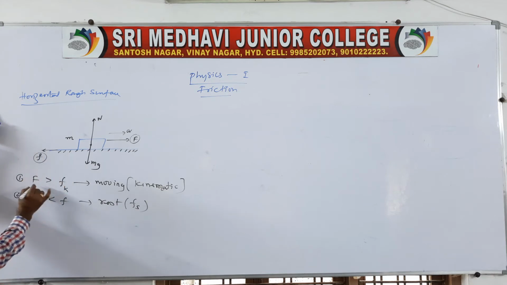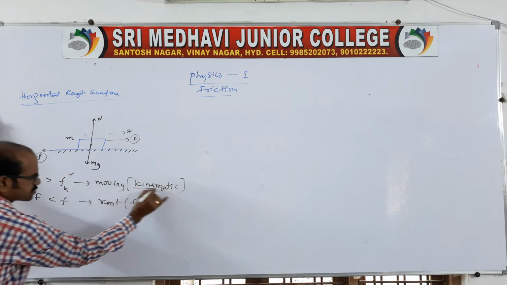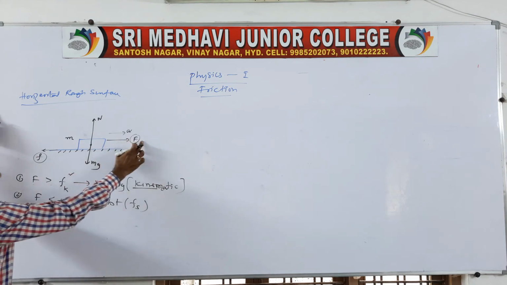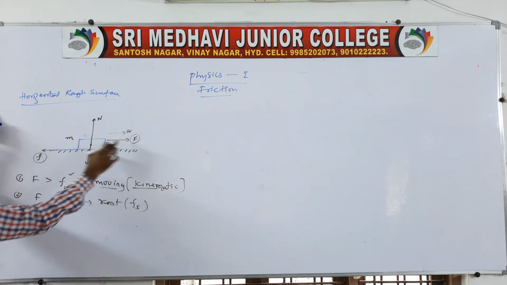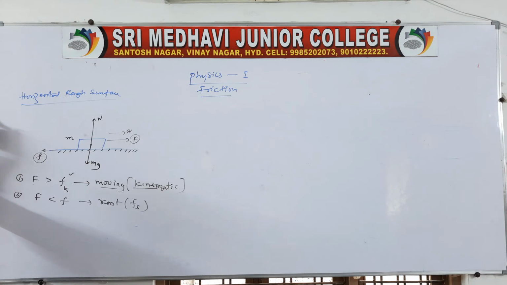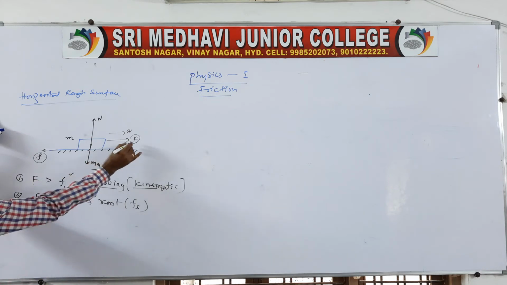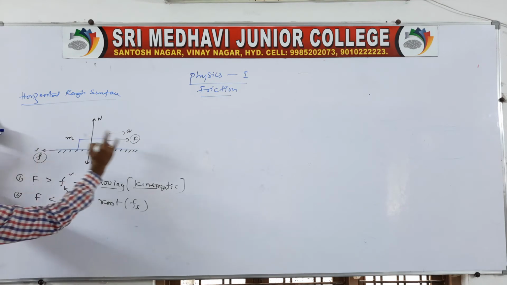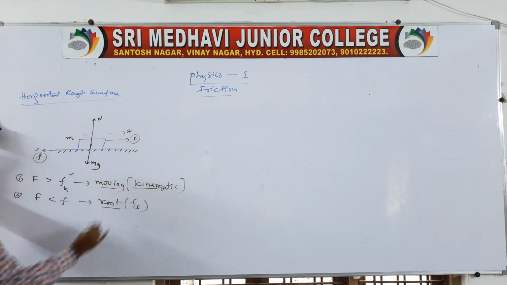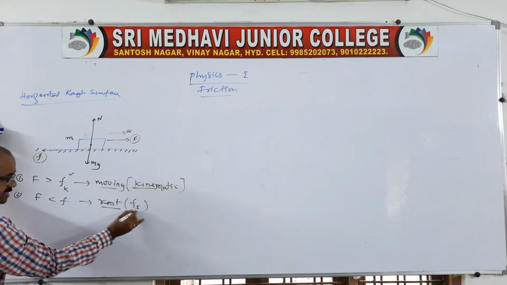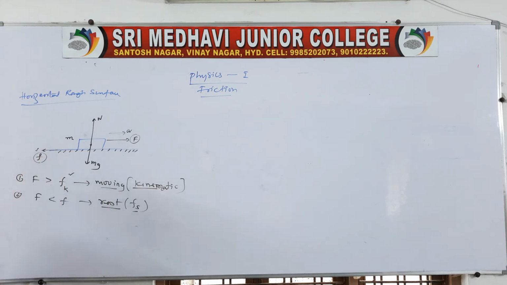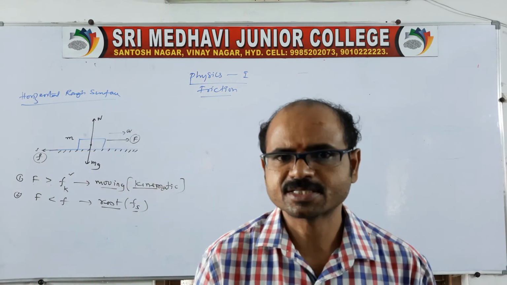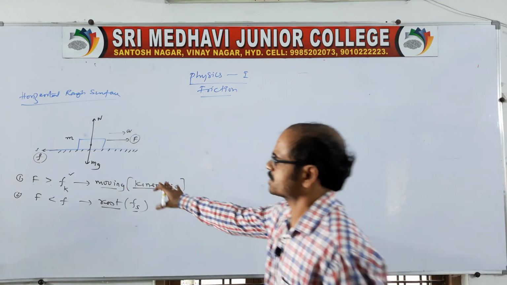If the first condition F is greater than Fk, the block moves in the forward direction, because the applied force is greater than the friction. Second condition, applied force is less than F static. That means the static frictional force is greater than the applied force, so the block is at rest, meaning it does not move. So we can say the conditions are like this.